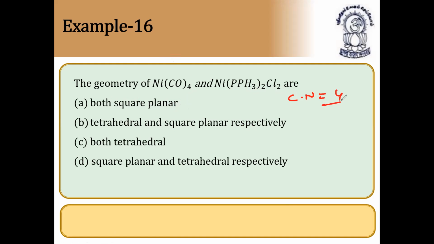Since in both the compounds coordination number is equal to 4, the possibility is tetrahedral and square planar respectively. So first it should be square planar, second it should be tetrahedral. You can just check it now. So answer is square planar and tetrahedral. First anyway it is square planar and this is tetrahedral in shape. Very, very important. Please note it down.